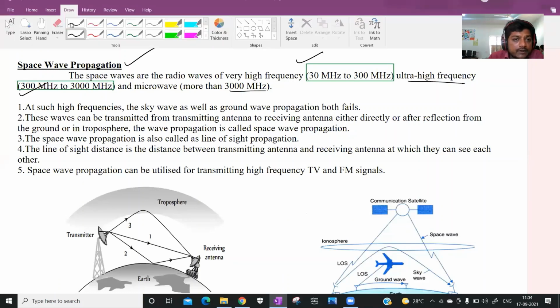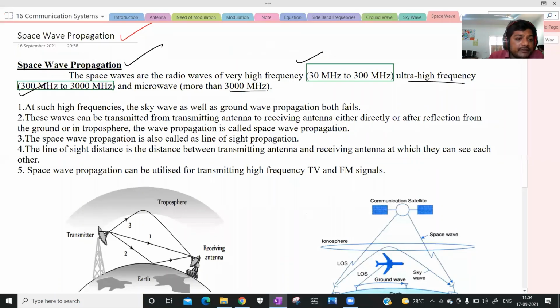In space wave propagation, at high frequencies, the sky wave propagation and the ground wave propagation both fail. These two are suitable for low and moderate frequencies, but for high frequency waves, these two are not suitable. Why?